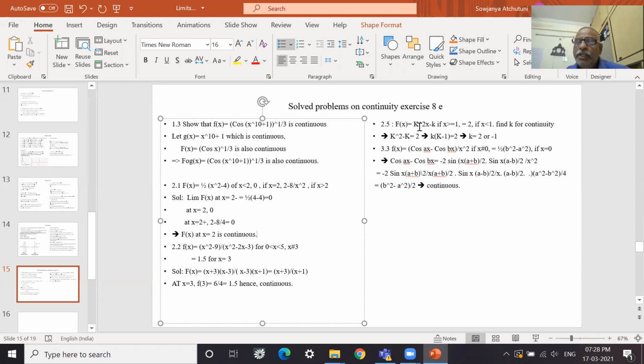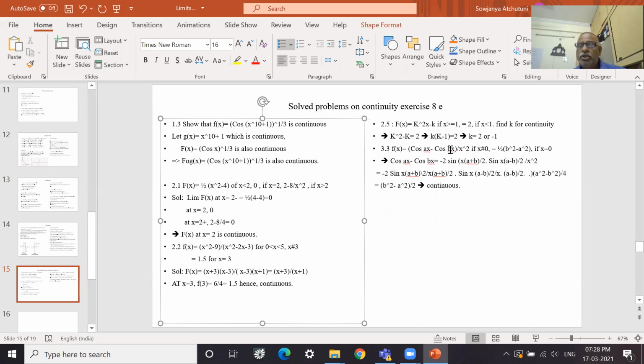Let us see this. k square x minus k, if x is greater than 1, and 2 if x is less than 1. So if x is greater than 1, this is the answer. If x is less than 1, this is the answer. Find k for continuity. So we have to simply substitute. Let us put x is 1. So k square minus k. Here let us put x is 1, it is equal to 2. So k square minus k is equal to 2. When I solve this, k is minus 1 or 2. For both the values, this is continuous.